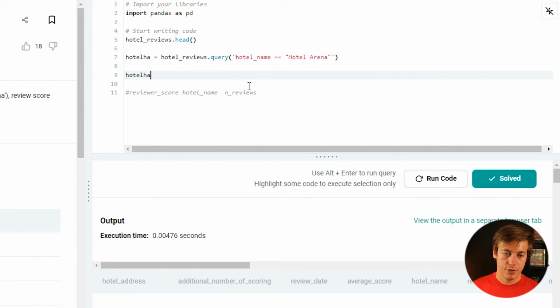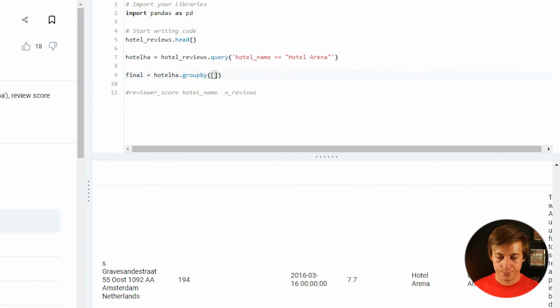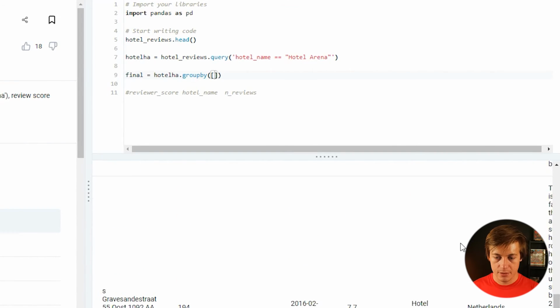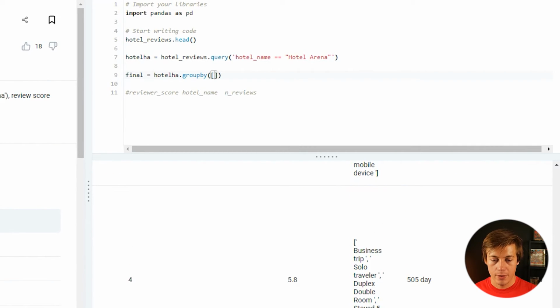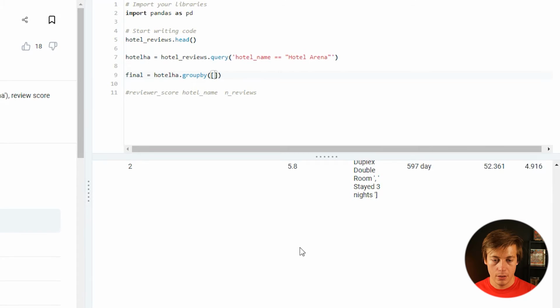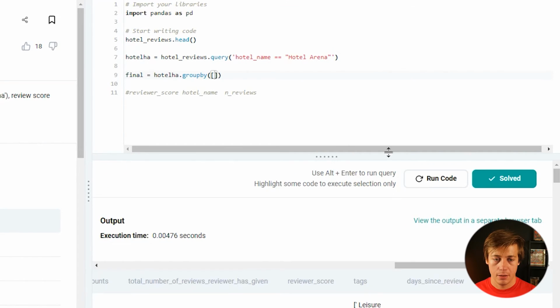So I'm just going to do hotel HA dot group by. And I always like just building a new data frame. So final equals that. And for this group by, we're going to have to put two things in here. So we're looking at reviewer score and also hotel name, because you can see like 5.8 is here twice. And if we scroll down over here, hold on, I got to scroll up, then scroll over. So under reviewer score, we have two 5.8s, one right there and one right there. So that's what we're taking a look at. So let's put both of those in there in single quotes. And then hotel name like that.